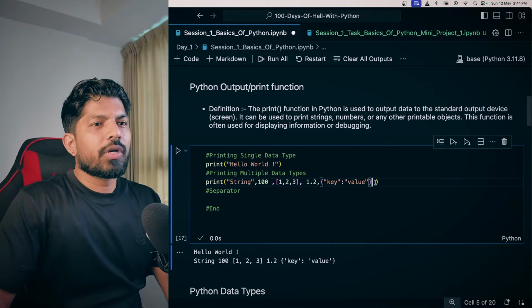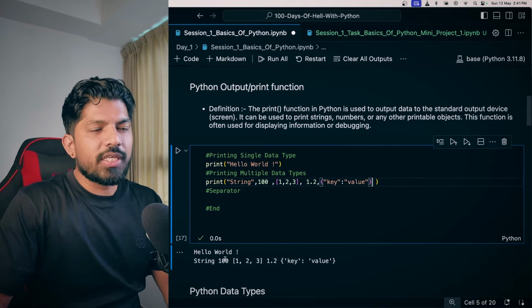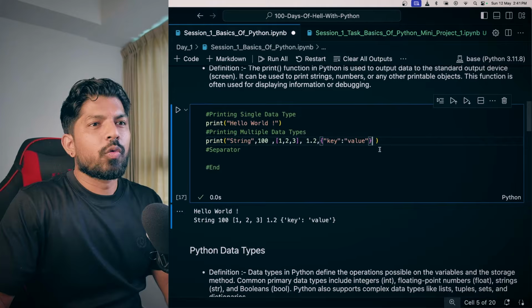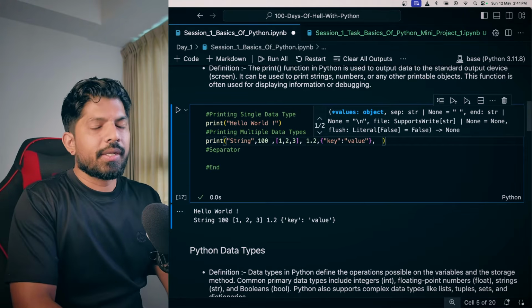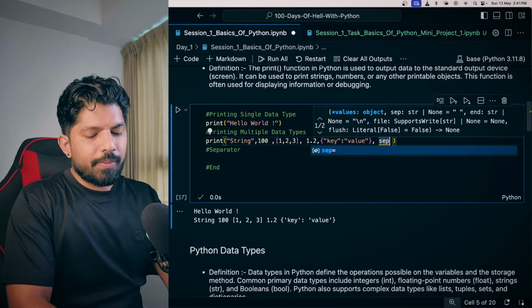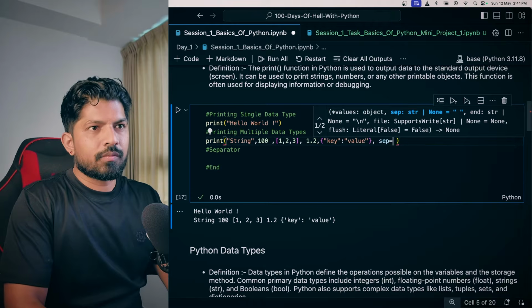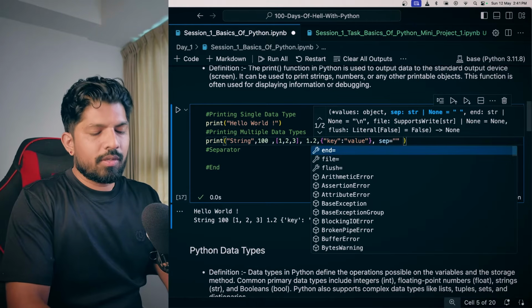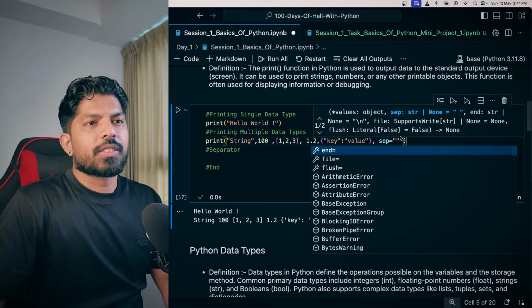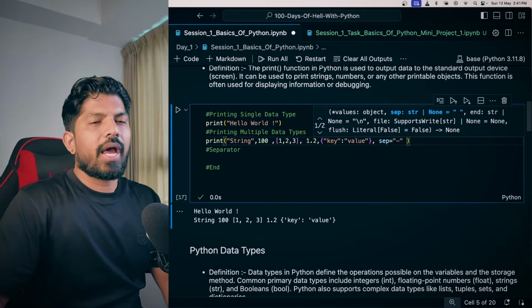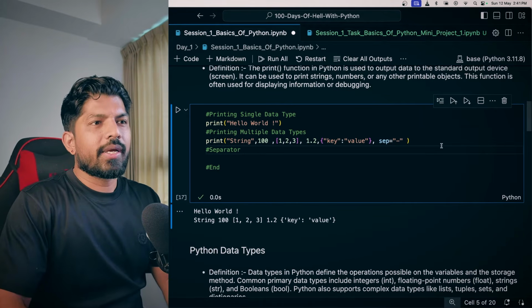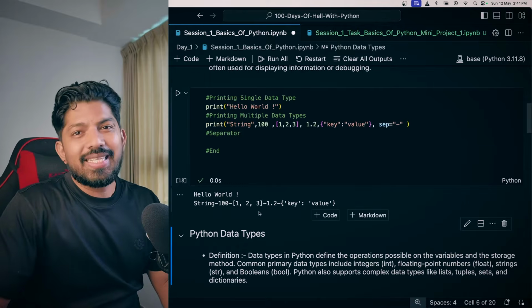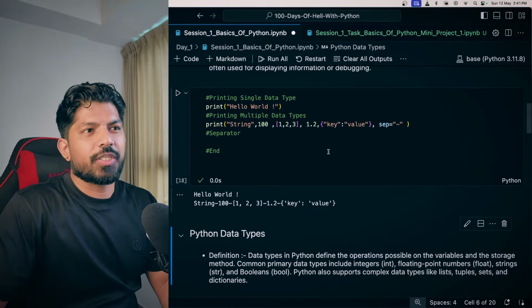So here we wanted a hyphen instead of these spaces, right? So I'll go here and type sep, then I will remove the space and enter a hyphen. So now when I hit shift enter, I can see that there is a hyphen instead of space, correct?